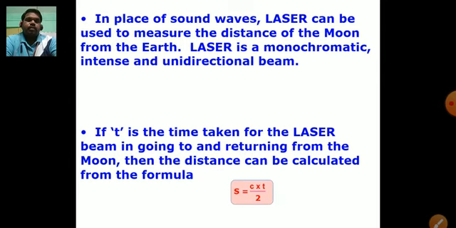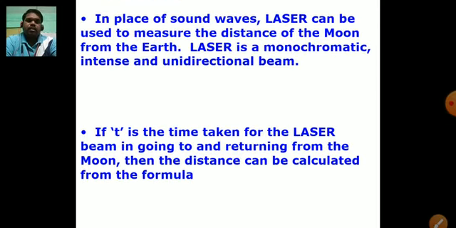So in place of sound waves, a laser can be used to measure the distance of the Moon from the Earth. Laser is laser light. Have you heard of laser light?